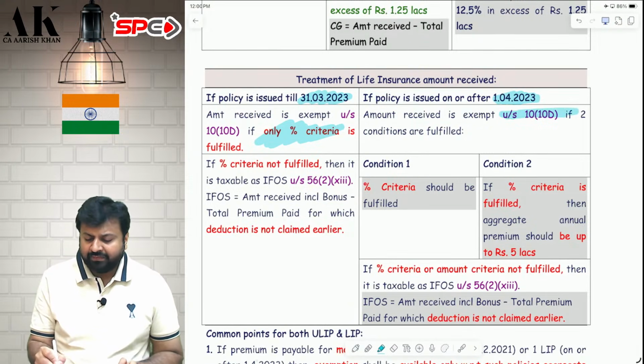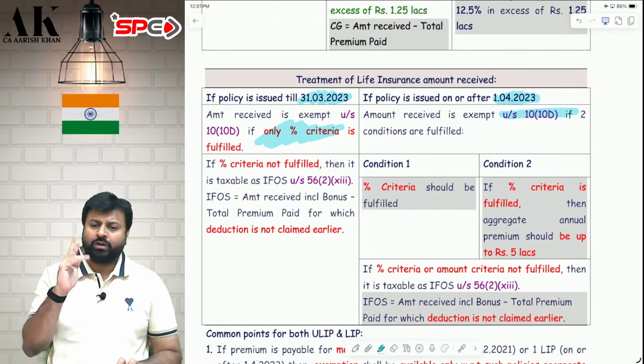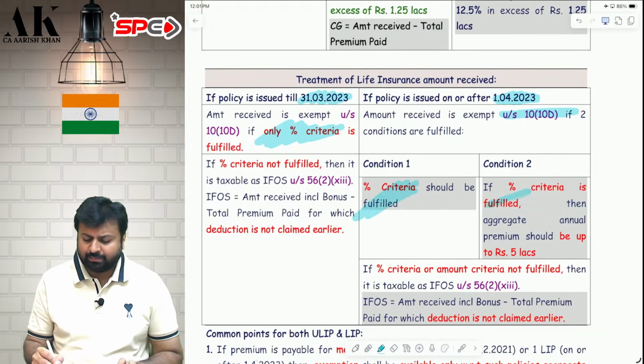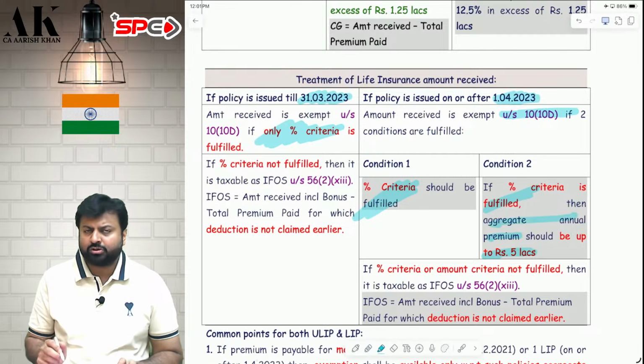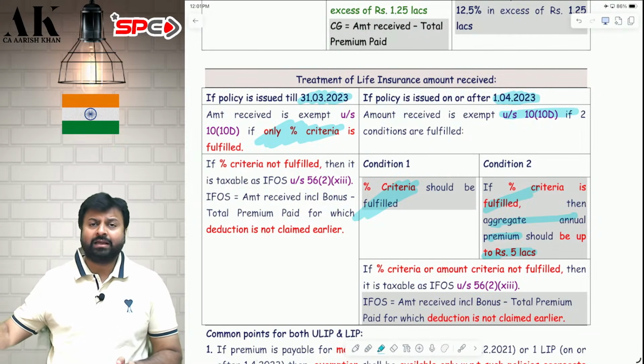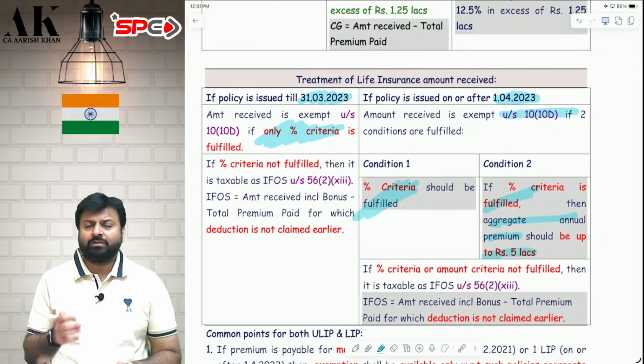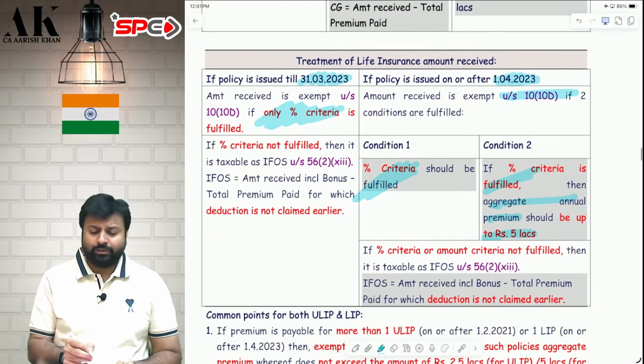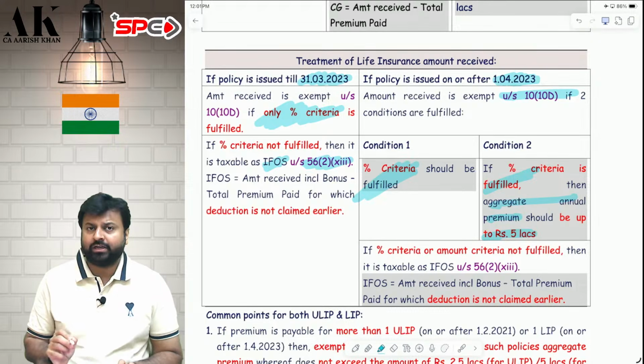But from 1st April 2023, you have to fulfill two conditions again. First, percentage criteria, and then amount criteria. And now the aggregate premium should not exceed 5 lakh rupees. Here the aggregate premium is not 2.5 lakh. Here the aggregate premium is doubled, it is 5 lakh rupees. If you violate the percentage or amount criteria, whichever it is, you will be liable to tax under IFOS under 56(2)(13).